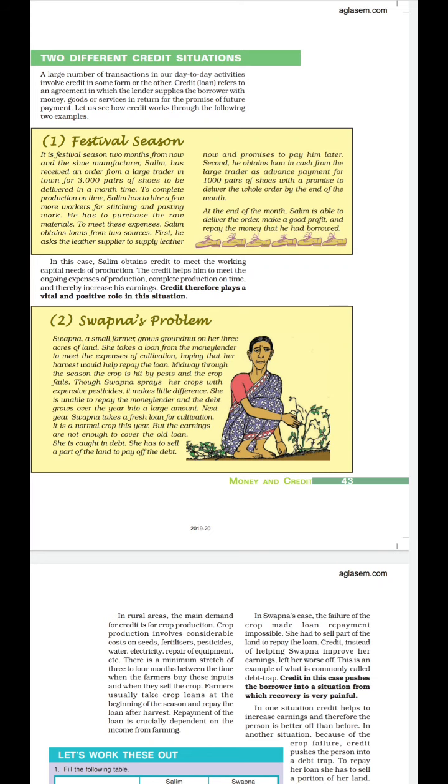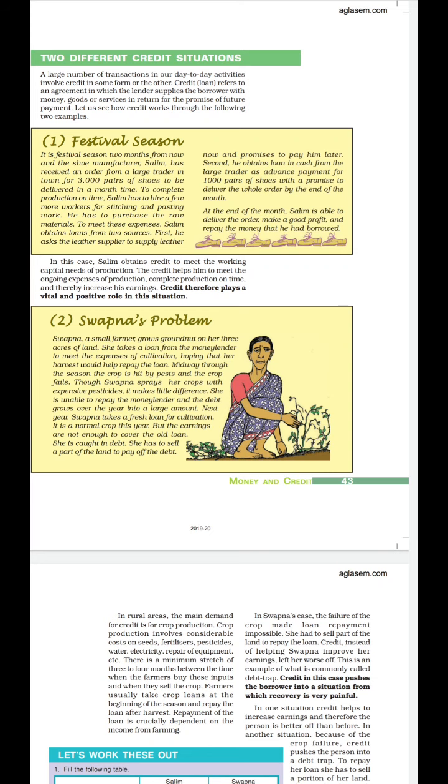Clear? When I am repaying my loan, I am repaying the principal amount that I have taken from the bank plus interest for the 6 months. When I am done with the principal and the interest, I do not have any liability with the bank. As my industry is working nicely, I have benefited from the loan I took from the bank. Clear?